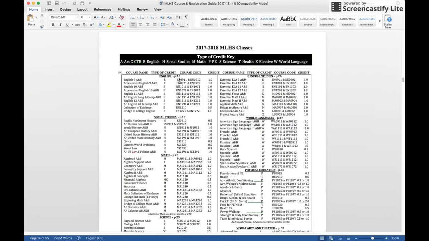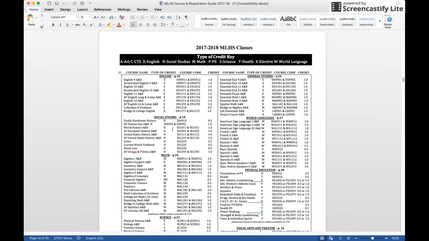And then this is the course code. This is the code that you'll be using when you enter your requests on your registration form. So English 9A and B counts as 1 credit. Each semester counts as half a credit, so that's why it says 1 there.